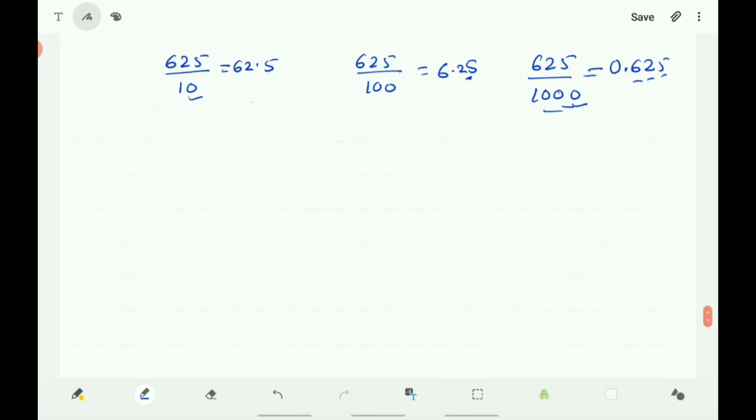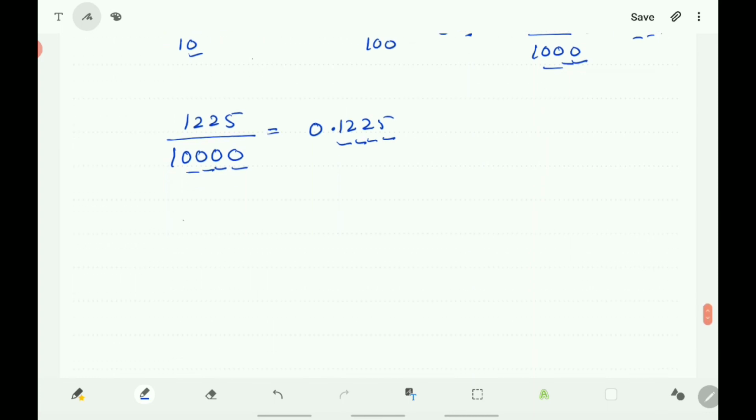Or we'll take one big example, 1225 divided by 10,000. Here 1, 2, 3, 4 zeros are there. So you may write 1, 2, 2, 5, 1 digit, 2 digits, 3 digits, 4 digits. So here the point comes. So it is 0.1225. If it is 1225 divided by 1 lakh, then 1, 2, 3, 4, 5 zeros are there.